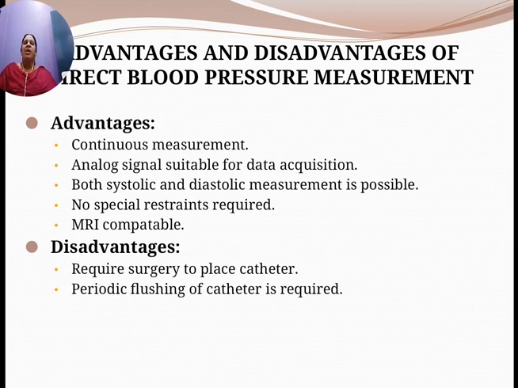Disadvantages: it requires surgery to place the catheter, and periodic flushing of the catheter is required because it may be clogged. So these are the two disadvantages of direct blood pressure measurement.